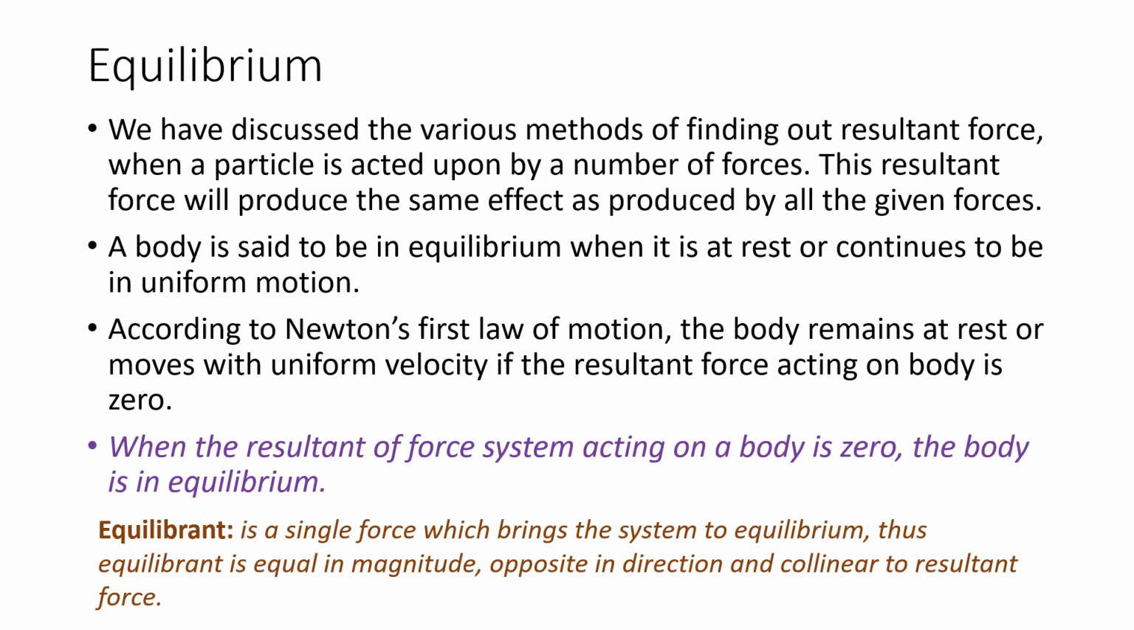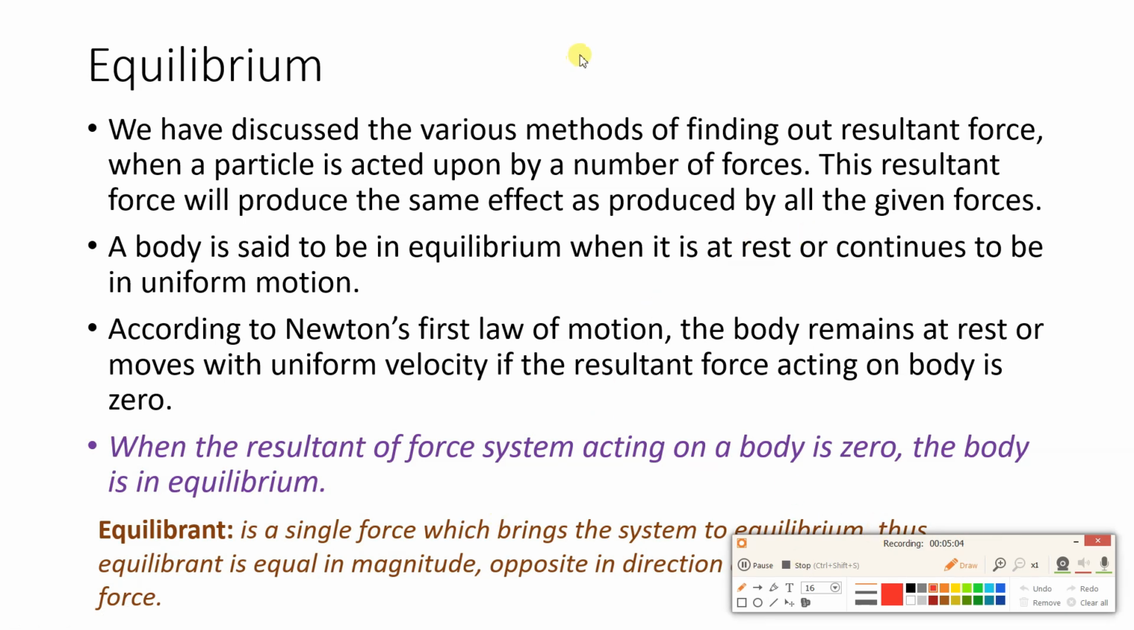Now we have talked about resultant. Now we will see what is equilibrant. It is a single force which brings the system to equilibrium. Thus, equilibrant is equal in magnitude, opposite in direction, and collinear to resultant force. So I'll give you an example over here. Suppose we have a concurrent force system. Here one force is acting, and here another force is acting, and some angles are given. Now suppose from the given system we can calculate what is resultant. Suppose resultant is in this direction, for example.